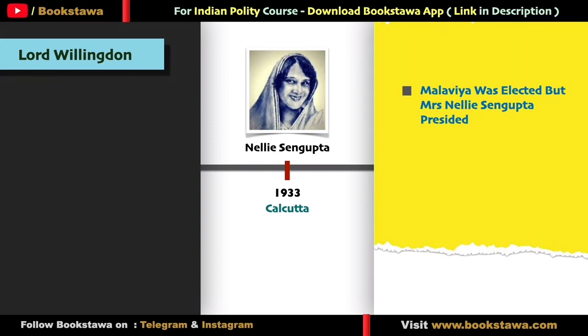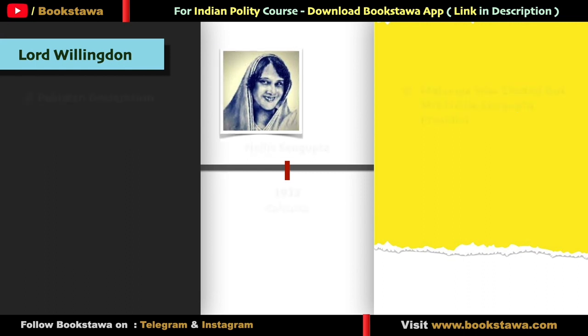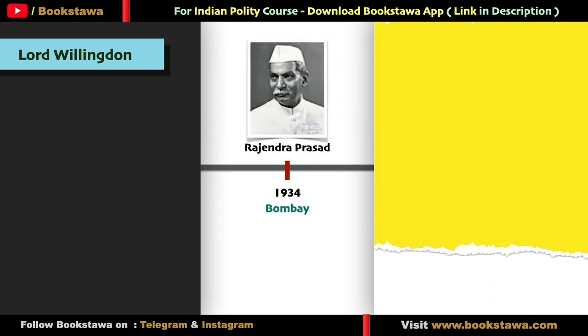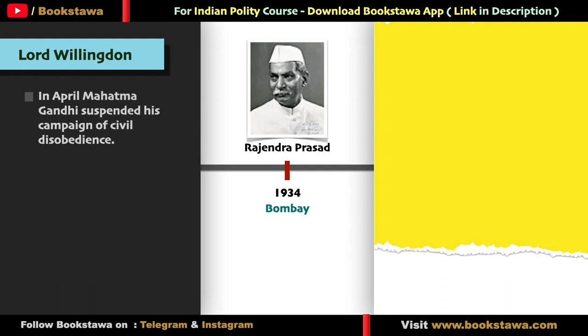This year, an important event also happened that Chaudhry Rahmat Ali had published a famous pamphlet named Pakistan Declaration. The word Pakistan was used for the first time in this pamphlet. These pamphlets were also circulated in the third roundtable conference. The next year's session was held in Bombay. The president was Rajendra Prasad. In the month of April this year, Gandhiji had suspended the civil disobedience movement.